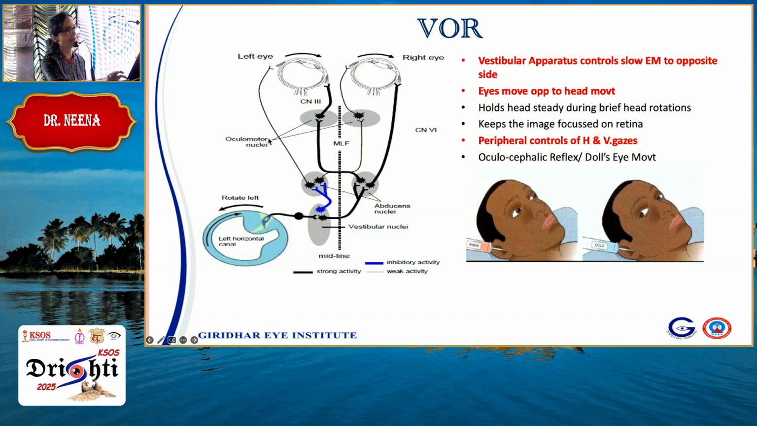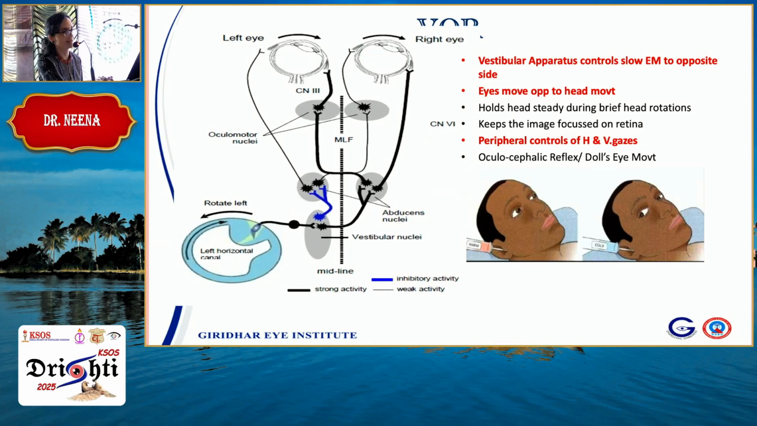How does that happen? Suppose I rotate my head to the left. My left horizontal semicircular canal is stimulated, and the vestibular nucleus is stimulated. It has connections to the contralateral abducens nucleus and to the same side MLF. And again, by the same pathway, there is a conjugate movement happening to the opposite side. So this is what is happening, and it helps to hold the head steady during brief head rotations.